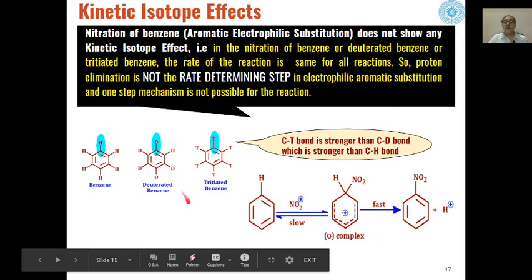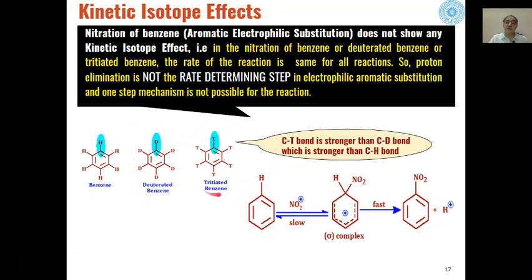Now if we compare the reaction of benzene, deuterated benzene and tritiated benzene, it has been found that the rate of reaction in all these three reactants is the same in case of nitration of benzene, deuterated benzene or tritiated benzene.